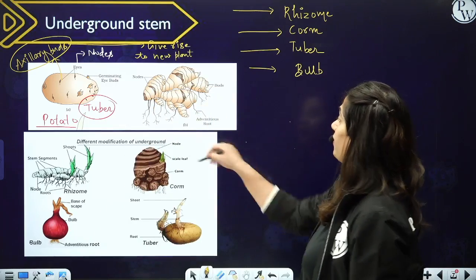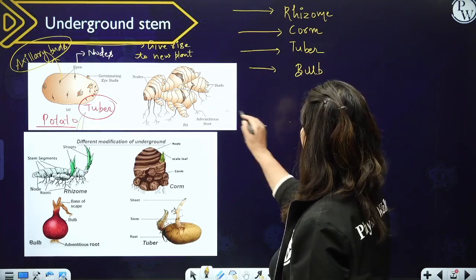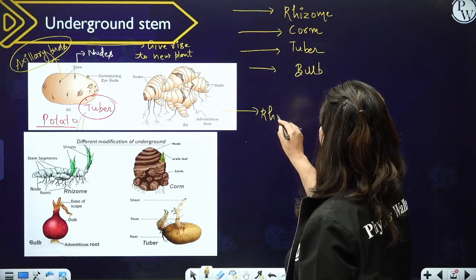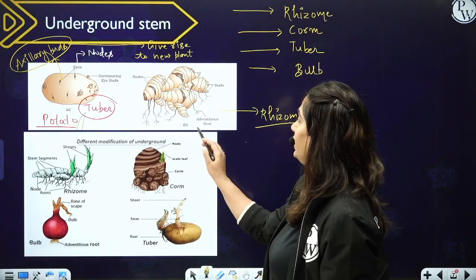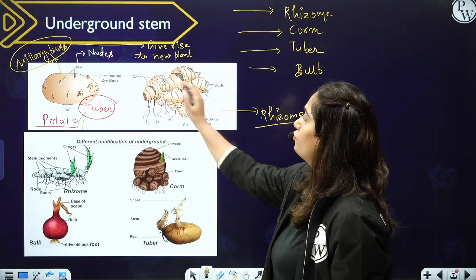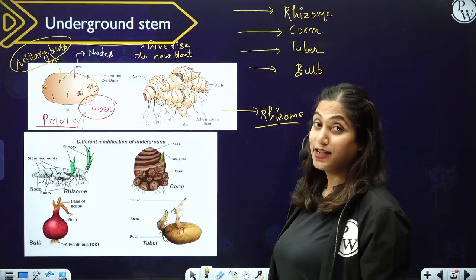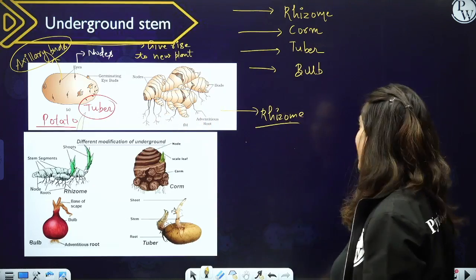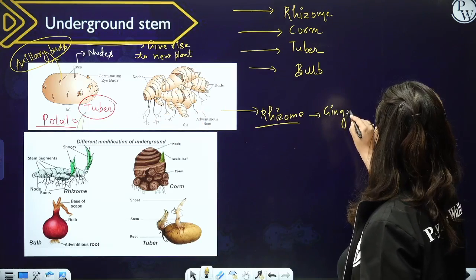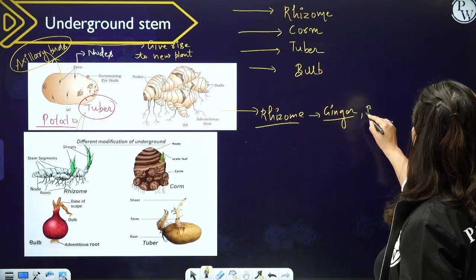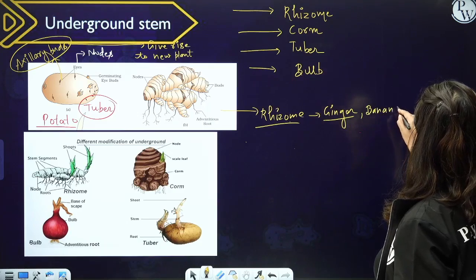Now comes the rhizome. This is the rhizome, and you can see proper nodes, internodes, buds, and adventitious roots in the underground part of the stem, which is called a rhizome. And the classic examples of rhizome are ginger, banana.